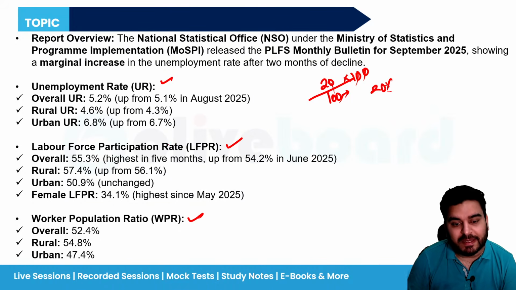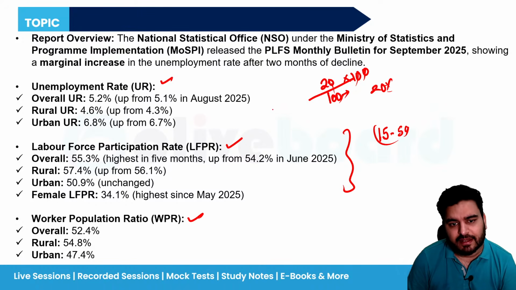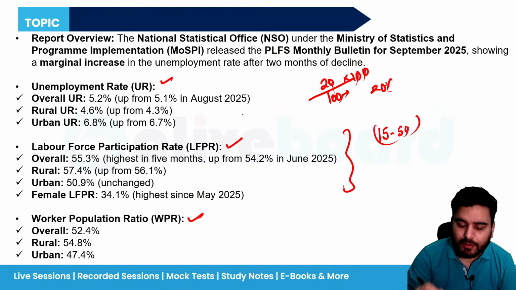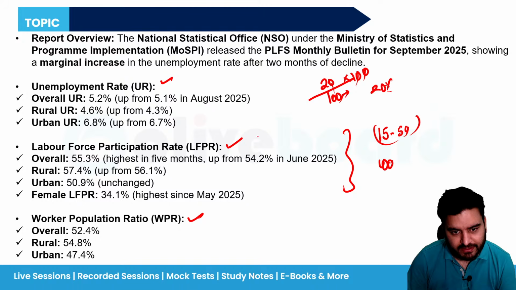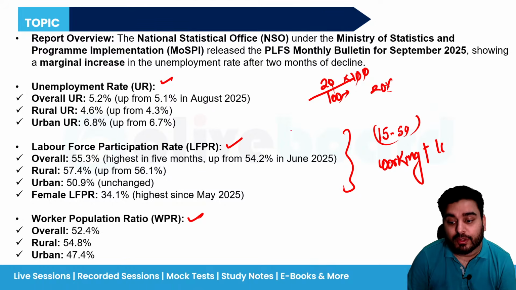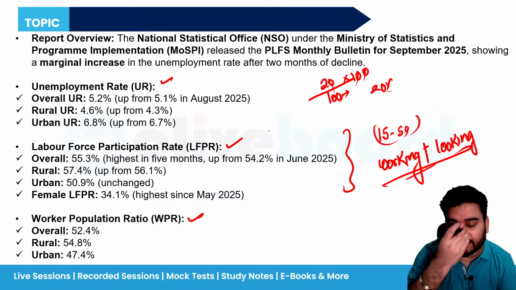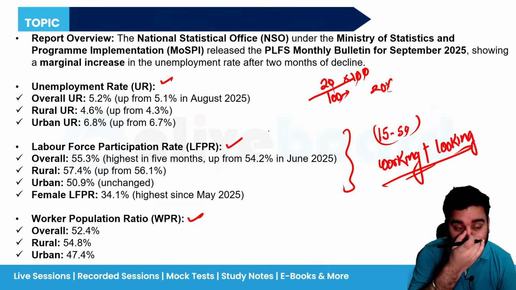What is labor force participation rate? So basically, labor force participation rate in simple terms means out of the total working age population, which is generally 15 to 59 years, in this age bracket, how many people are actually working plus how many people are actually looking for work, trying to find. These people will be known as what? The labor force participation rate.